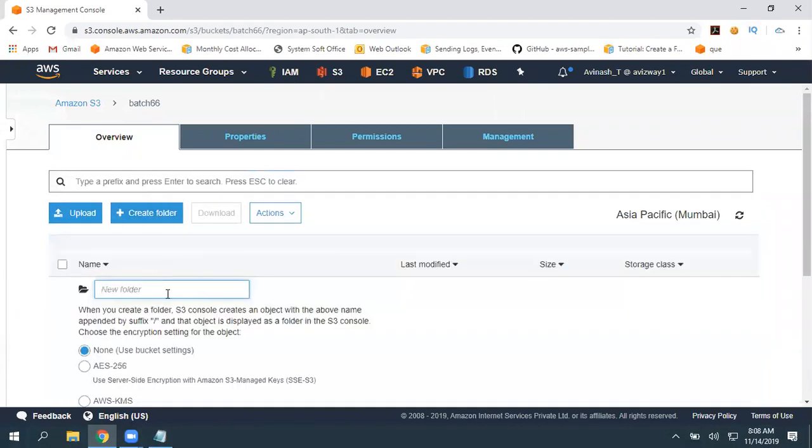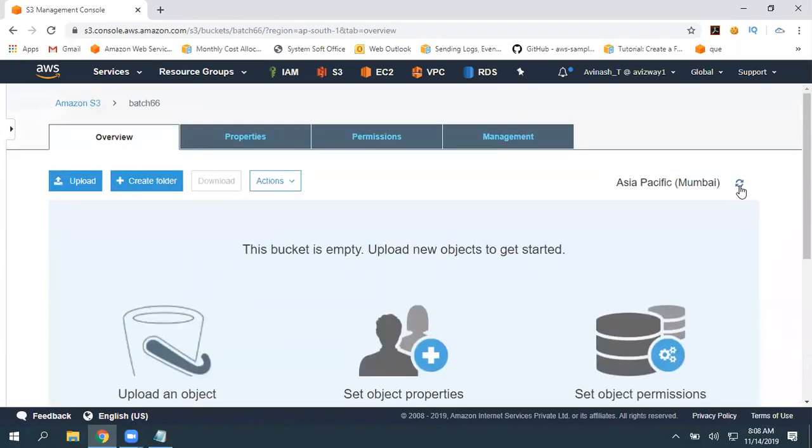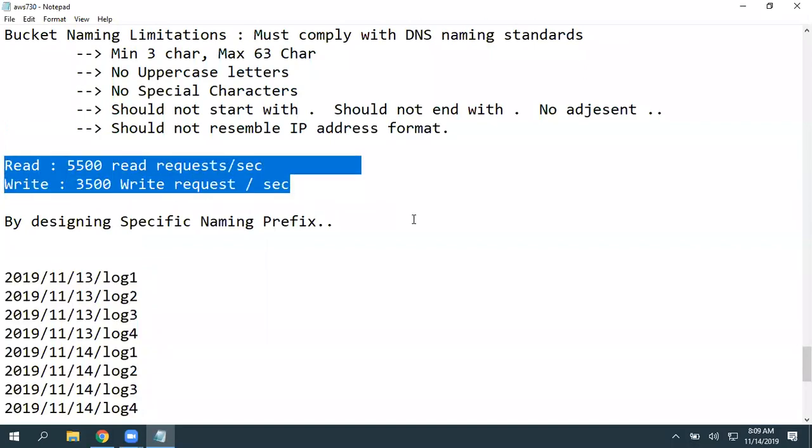If you are creating a folder, that is going to be called one prefix only. So if you are okay with this default performance, you really don't need to worry about naming prefixes. But if you are getting more requests than that, yes, you need to redesign your naming policies.